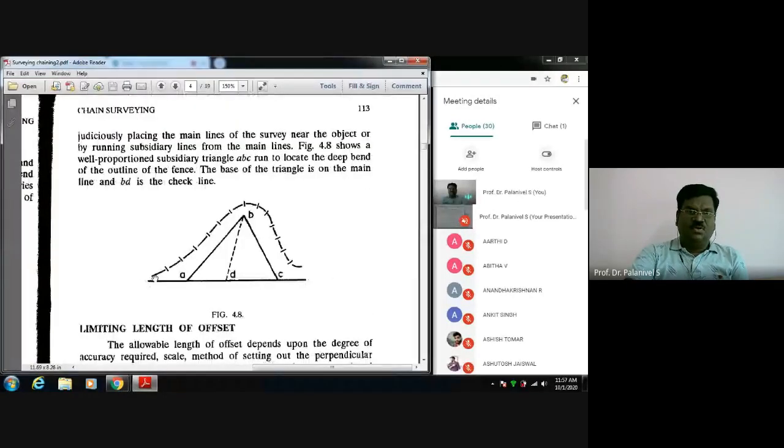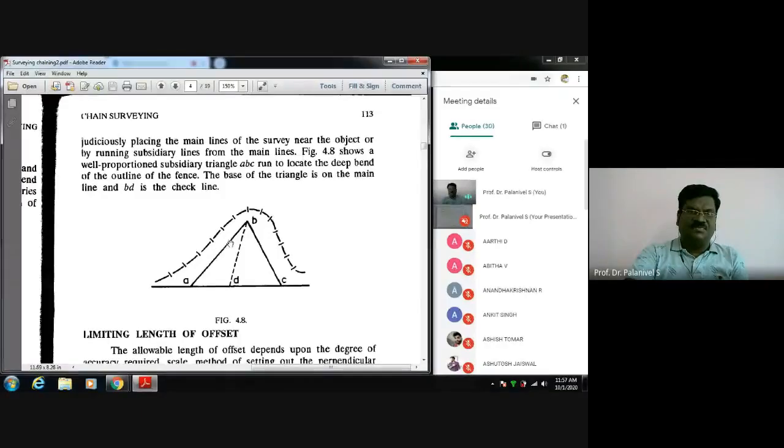Suppose you have a boundary like this, maybe a river boundary or road boundary. You have to run your survey line. This is the main survey line. From this, you have to run this kind of auxiliary lines, offsets to the boundary, perpendicular offsets to the boundaries. Then you can also take down a check line like this somewhere.